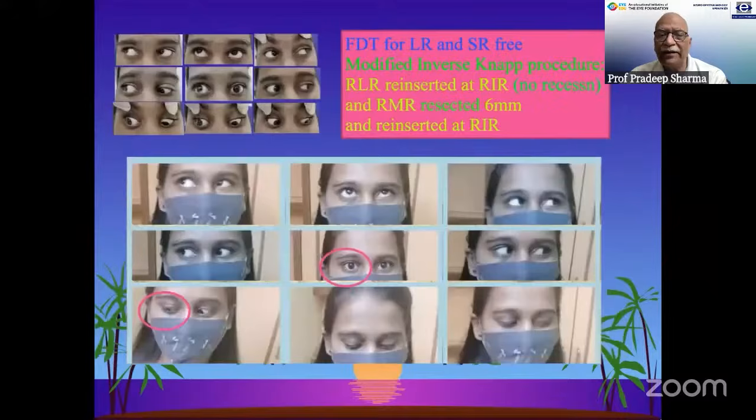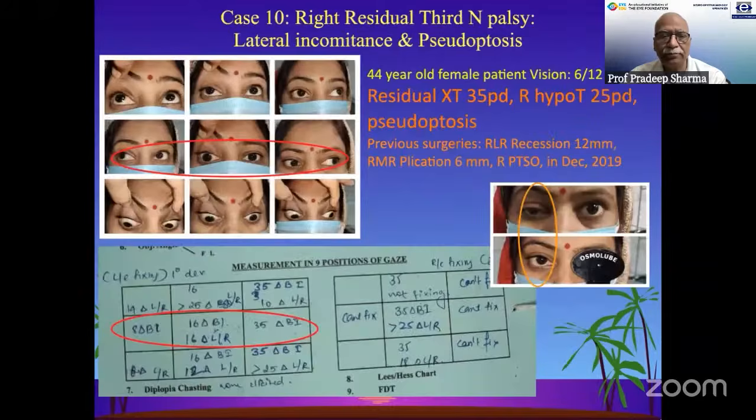So this is a modified inverse NAP procedure in a case in which a right lateral rectus has been reinserted at the inferior rectus with no recession, and the medial rectus has been resected 6 mm to correct the exotropia and also improve the deviation in down gaze. Cases may also be improved by some other procedures like the Scott procedure in the contralateral eye. This is another newer advance in the squint surgeries that may help us correct the incomitant strabismus which is there in these cases.